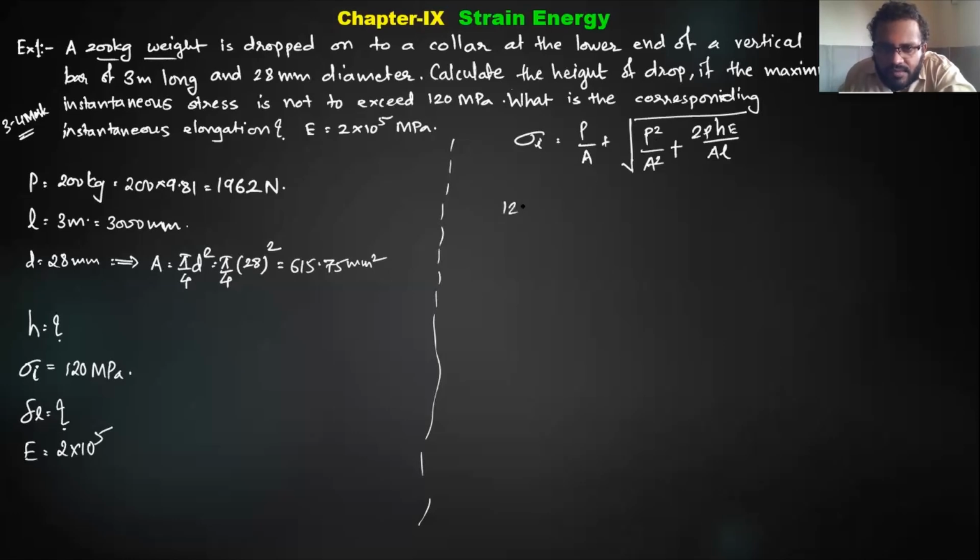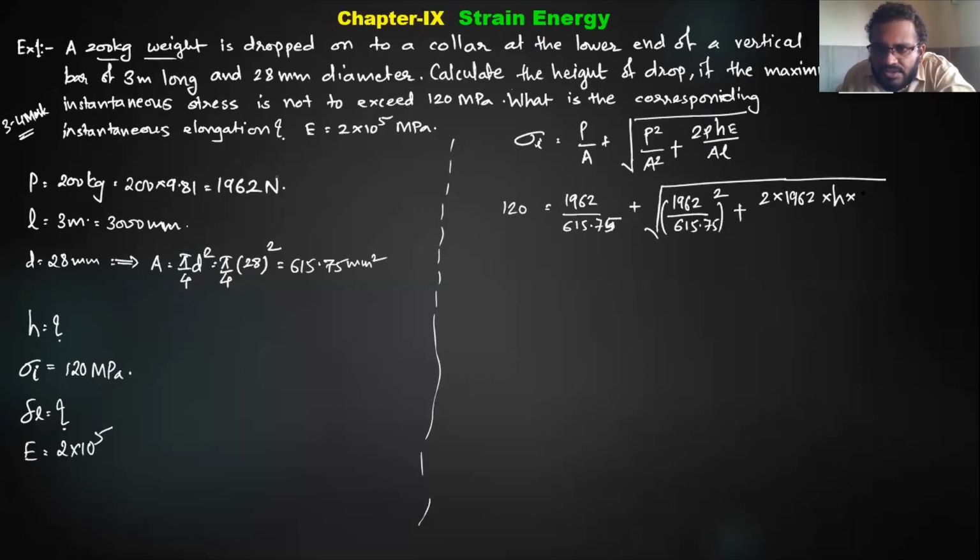So sigma I is 120, this is equal to 1962 divided by 615.75 plus the square root of 1962 by 615.75 the whole square plus 2 into 1962 into H into E, which is 2 into 10 raised to 5 MPa, divided by area, that is 615.75, into the length, which is 3000.